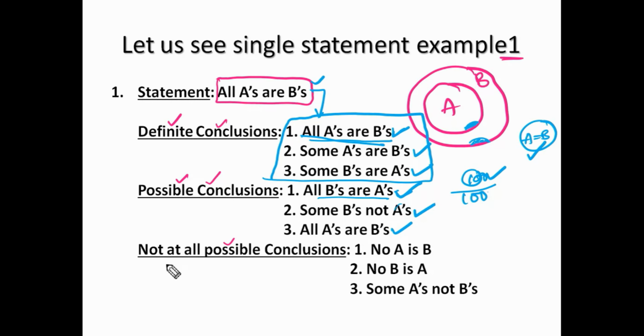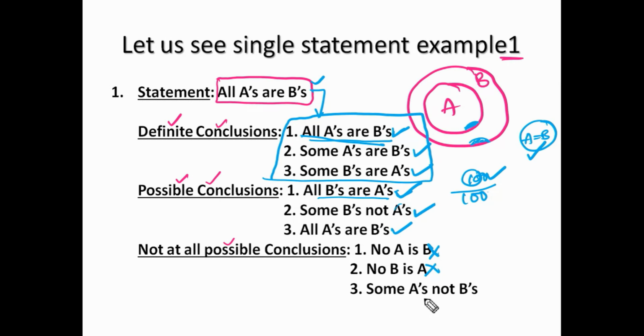Next, not at all possible conclusions. See here, no A is B. Can you separate A and B? In the statement itself, it is mentioned that all A's are B's. How can we separate A and B? So that is why it is not at all possible. In the same way, no B is A is also not at all possible.